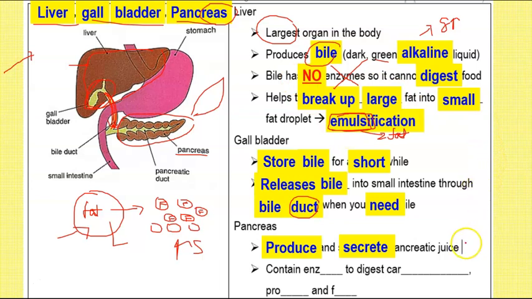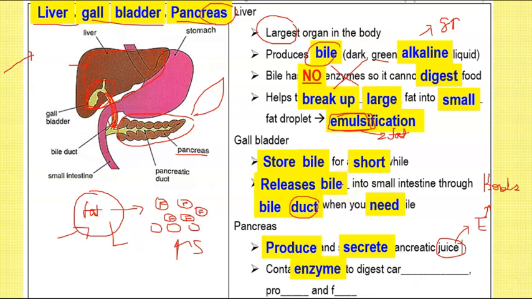Now, here is my tip for you. Every time you hear the word juice, that means there must be an enzyme. And remember, what does an enzyme do? An enzyme will basically break down bonds. And when you break down bonds, you actually make the molecule become simpler because the bonds are already broken. So you get something like atoms in that sense. So this pancreatic juice contains enzymes.